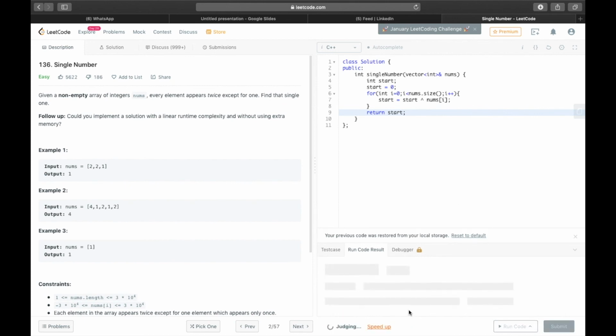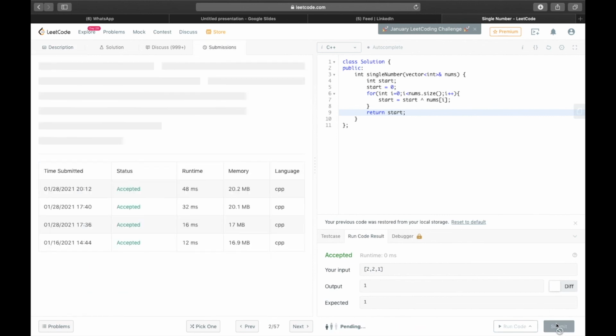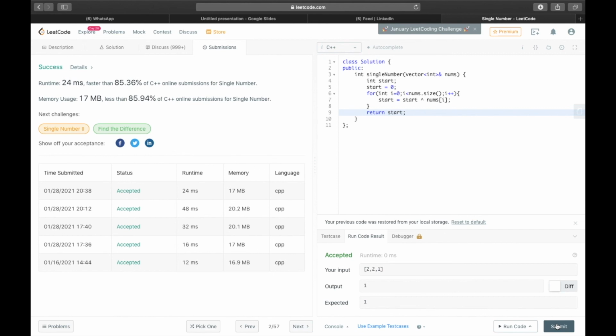So let us run it once. Let us submit it. Yeah, it's accepted. Now you are able to see the percentage. Now it has increased because we are using less space.